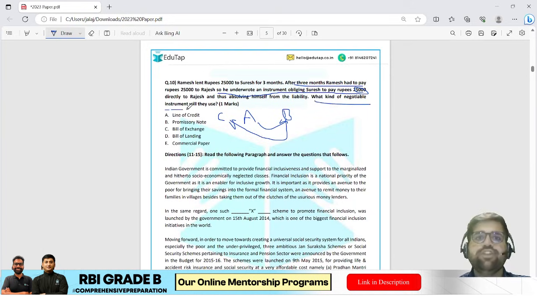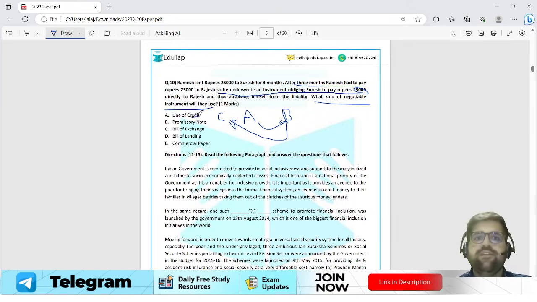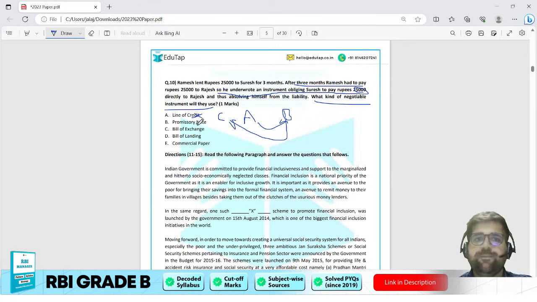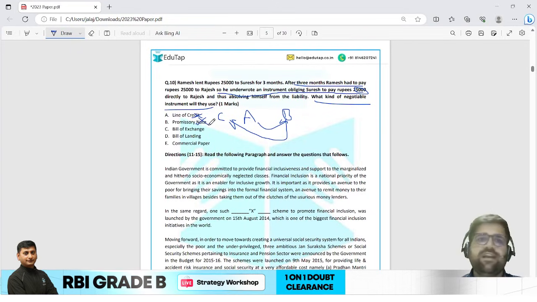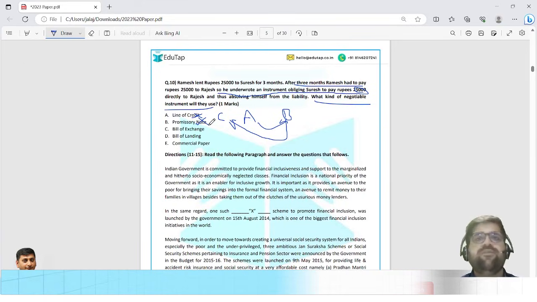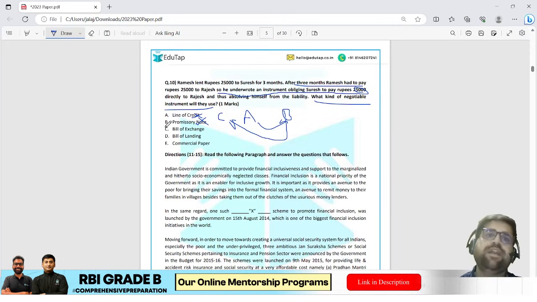What kind of negotiable instrument will they use? First I will see line of credit. Line of credit is used for import and export, and nothing of import and export is happening over here, so it will not be your answer. Promissory note is also not the correct answer because it has to mention the word promise. A promissory note is a promise given from one party to another, and that is not mentioned. Bill of exchange would be the right answer over here.